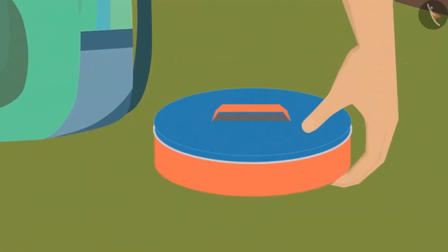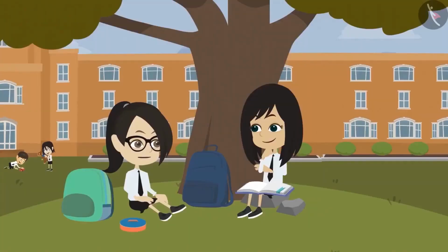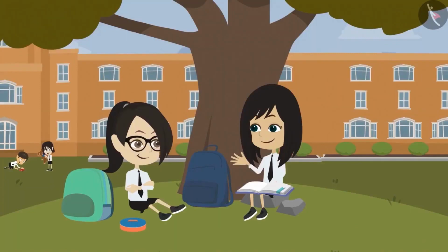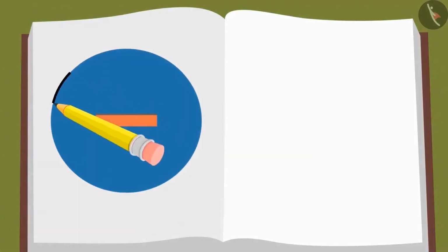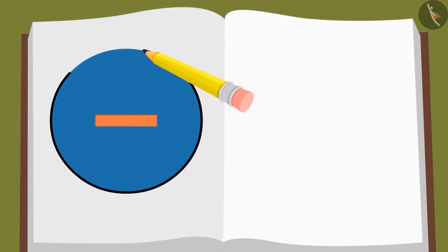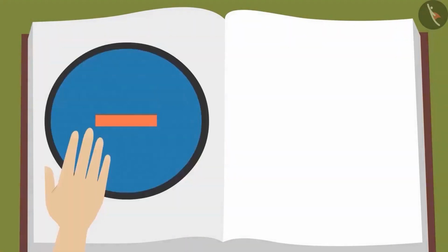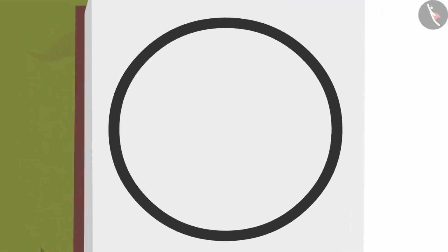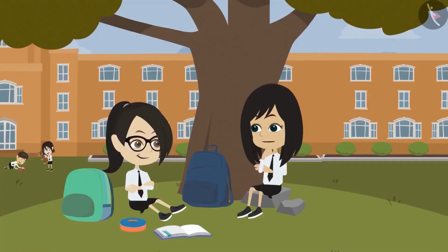Why have you taken out this tiffin box? I will tell you, but first you tell me, what is the shape of this tiffin box? This tiffin box is round. Yes. Now I'll keep this on a paper. And I'll trace its boundary with a pencil. Now let us lift the tiffin box. Look, a round figure is created. Okay, now I understand.